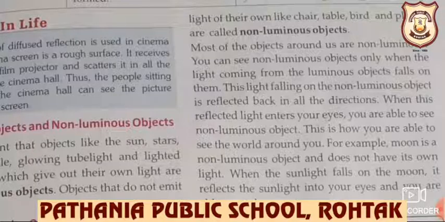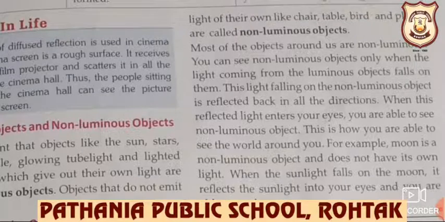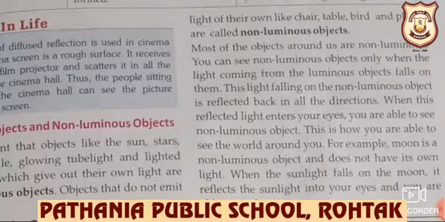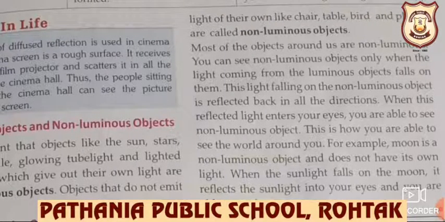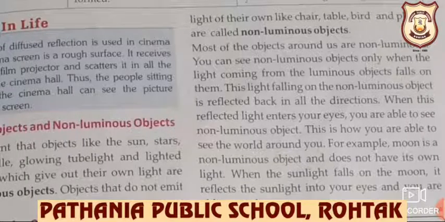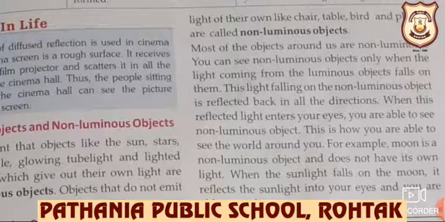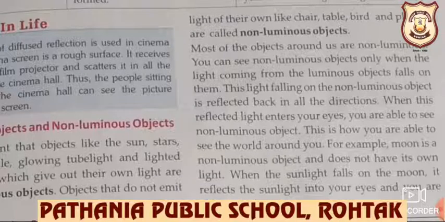You can see non-luminous objects only when light coming from luminous objects falls on them and is reflected back into your eyes. When this reflected light enters your eyes, you are able to see non-luminous objects. For example, the moon is a non-luminous body and does not have its own light. When sunlight falls on the moon, it reflects the sunlight into your eyes and we are able to see the moon.